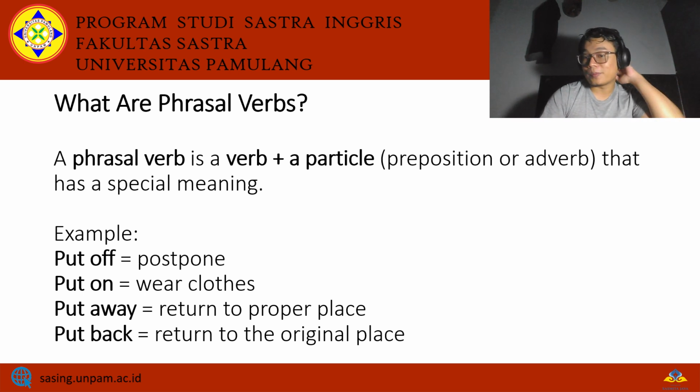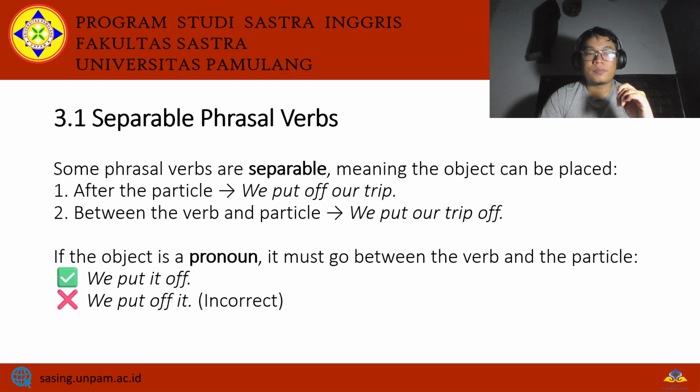That's why I think it's kind of interesting, and that's why I want to explain this to you. So there are two types of phrasal verbs. There are separable phrasal verbs, and there are non-separable phrasal verbs. There are intransitive phrasal verbs, and also the last one is three-word phrasal verbs. So let's start with the first type.